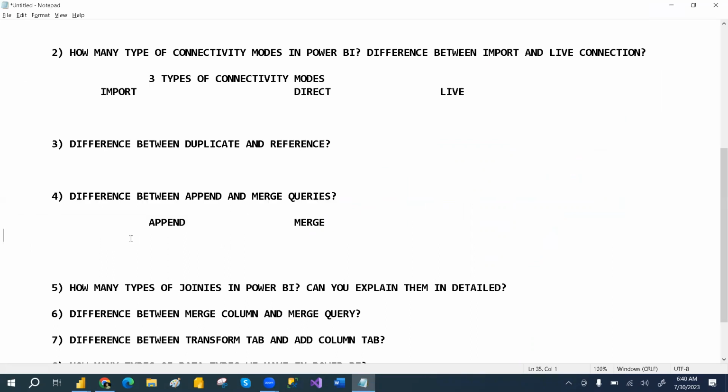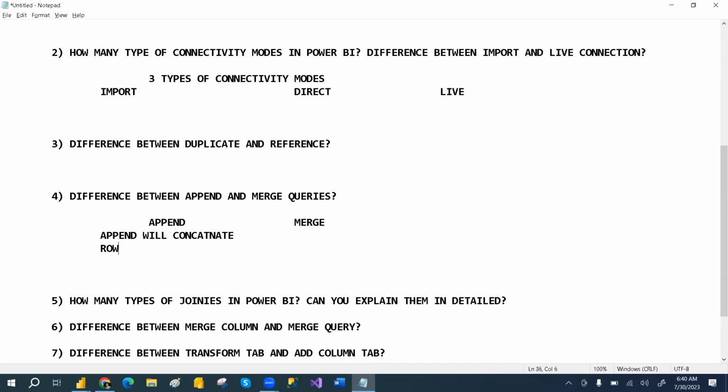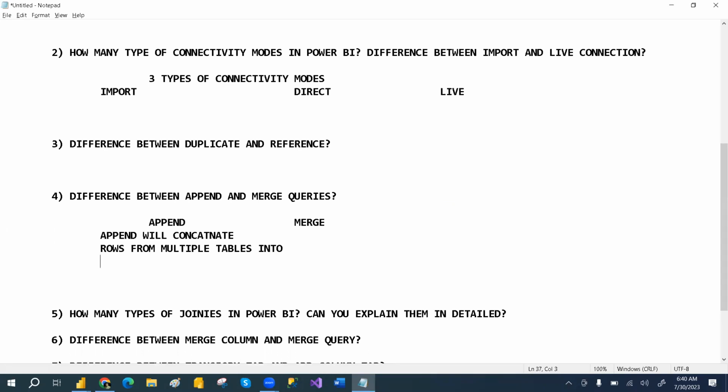But the main difference, if you want to give the short answer: append will concatenate rows from multiple tables into a single table.